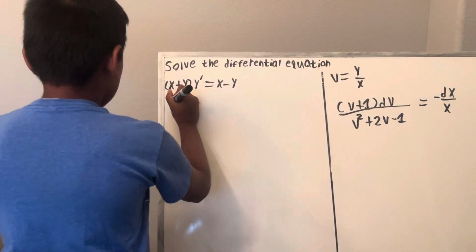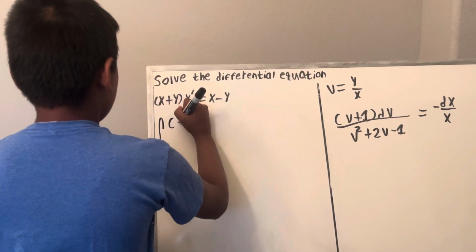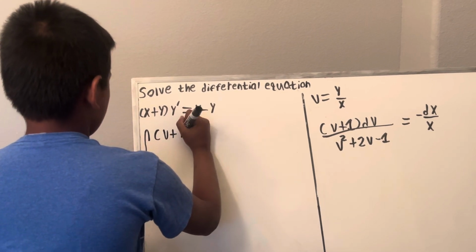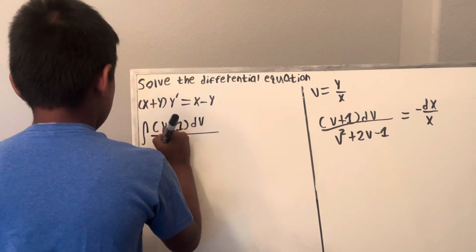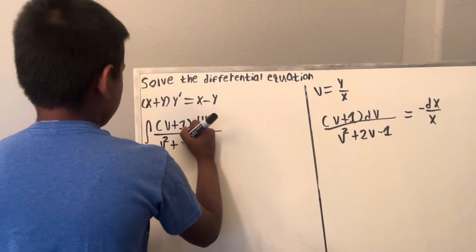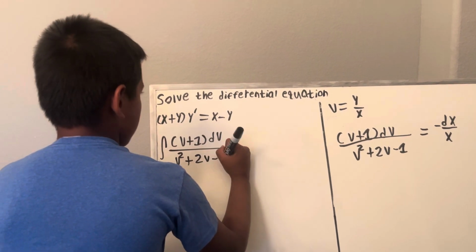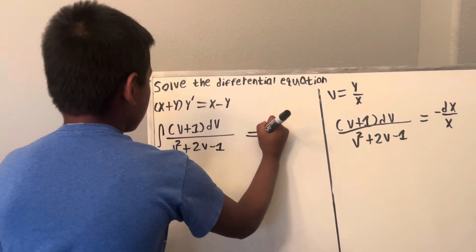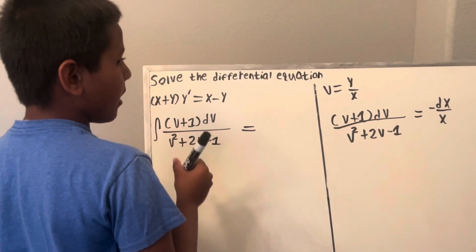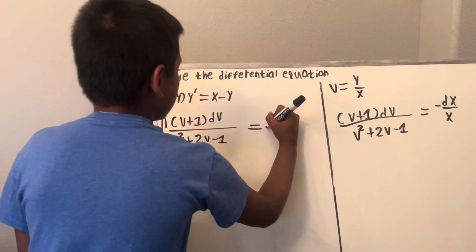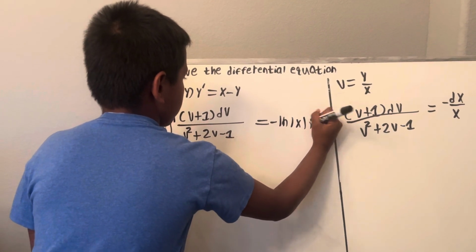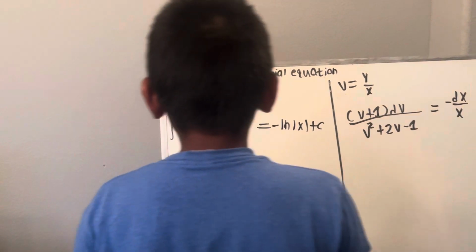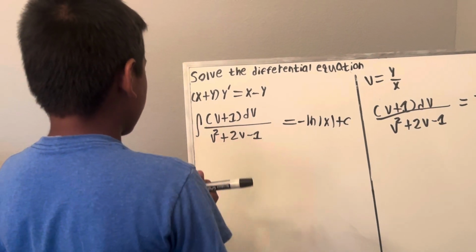So we'll get the integral of (v plus 1) dv over v squared plus 2v minus 1 is equal to, we know the integral of negative 1 over x dx is negative ln absolute x plus c.